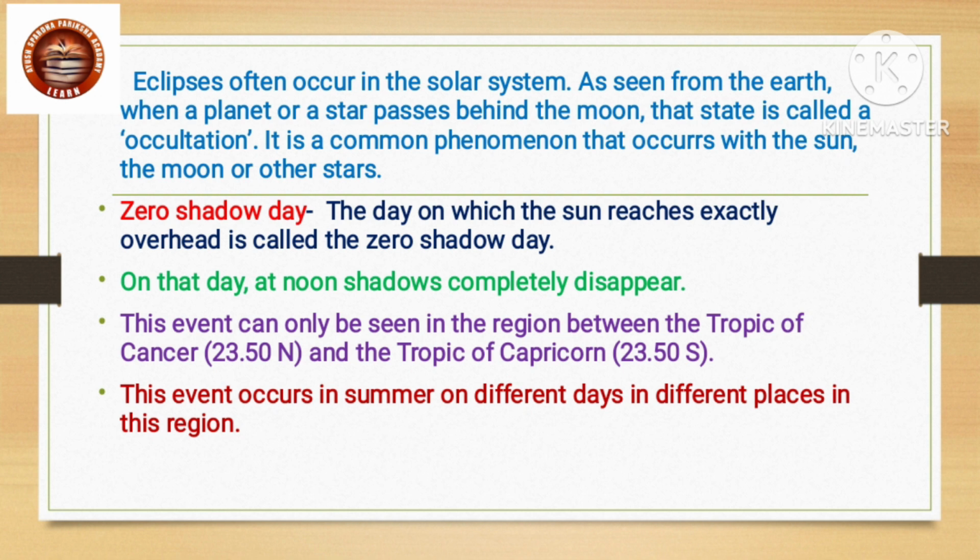Zero shadow day. The day on which the sun reaches exactly overhead is called the zero shadow day. On that day, at noon, shadows completely disappear. This event can only be seen in the region between the Tropic of Cancer and the Tropic of Capricorn. This event occurs in the summer on different days in different places in this region.